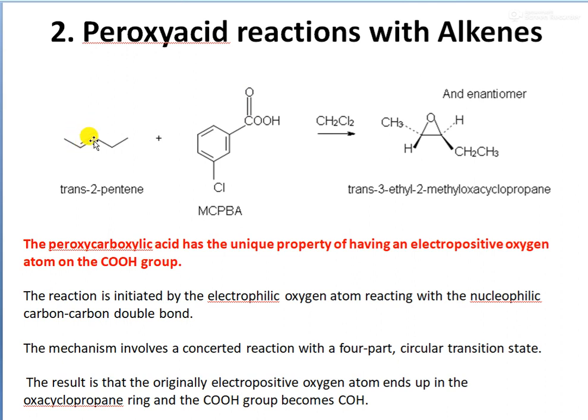So the mechanism involves a concerted reaction involving a circular transition state, and the result is that the originally electropositive oxygen atom inside the peroxy acid ends up in the epoxide, ends up in the double bond. So an oxacyclopropane ring is formed, and the COOH group will become a COOH group, that is a carboxylic acid group.